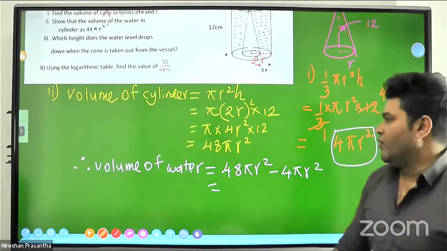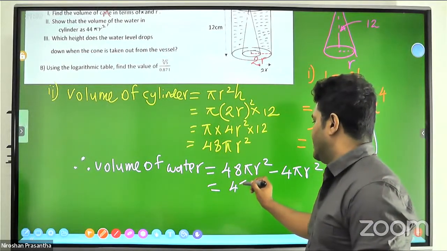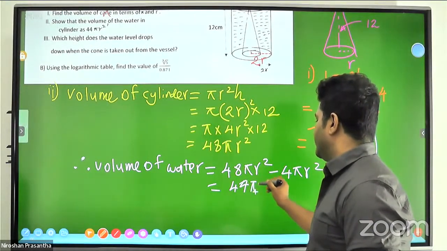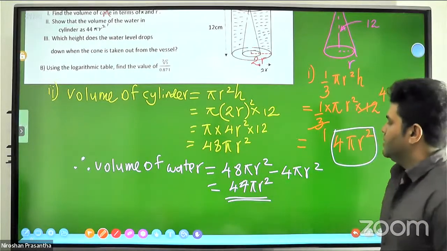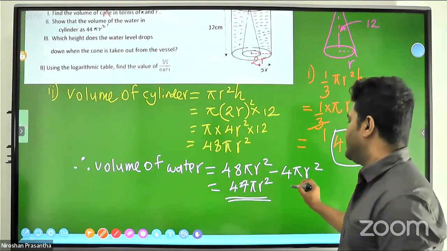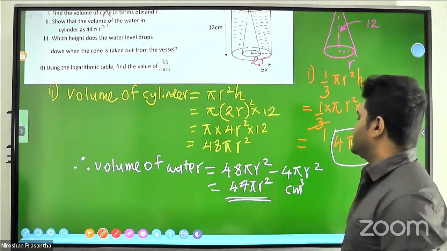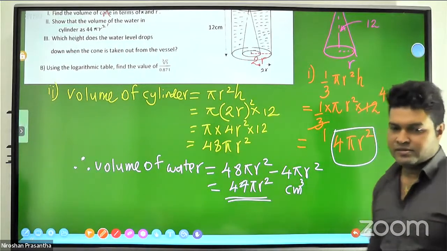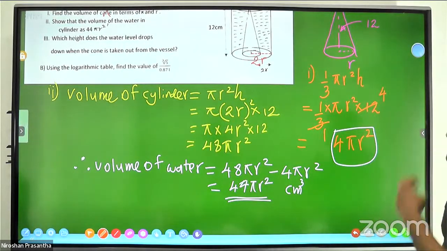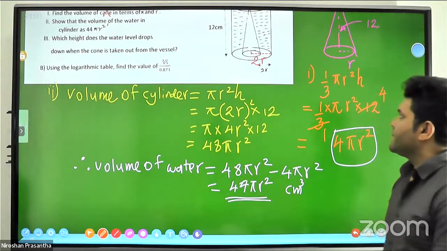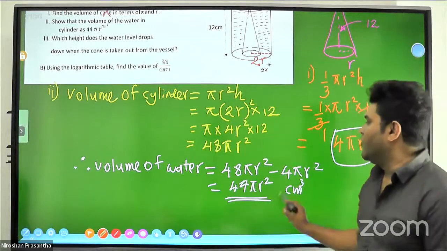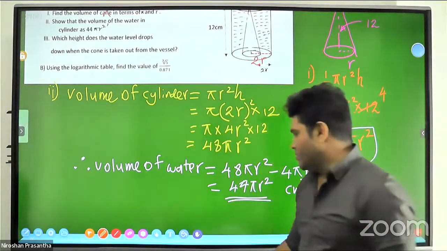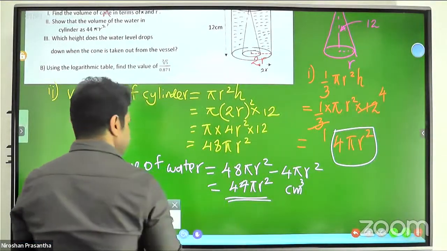It is 44 pi r square, you can get it. It will be cubic centimeter. By the side, you better mention it. This is the water quantity, 44 pi r square.